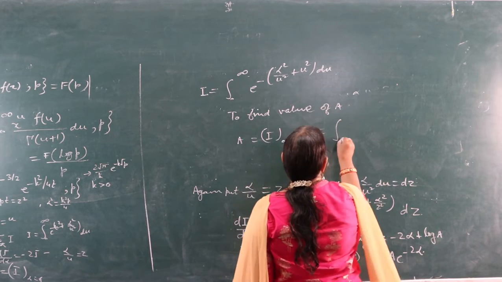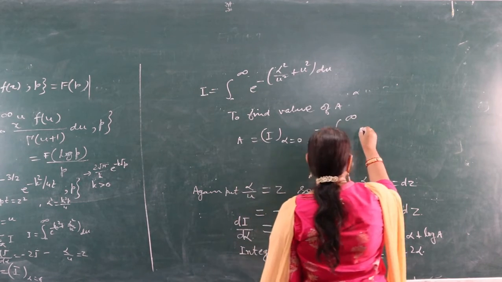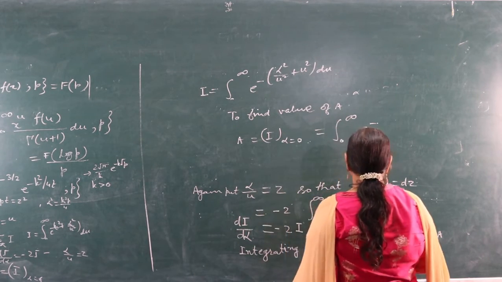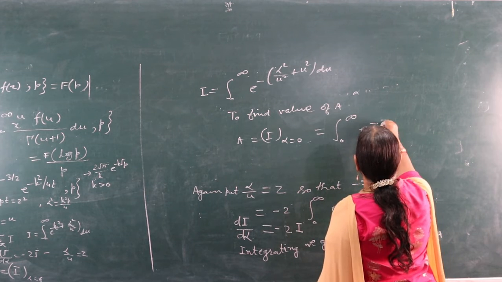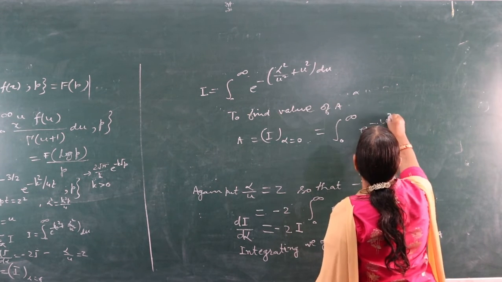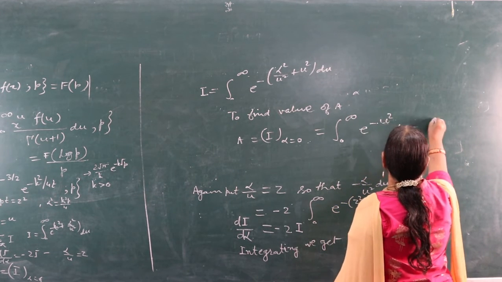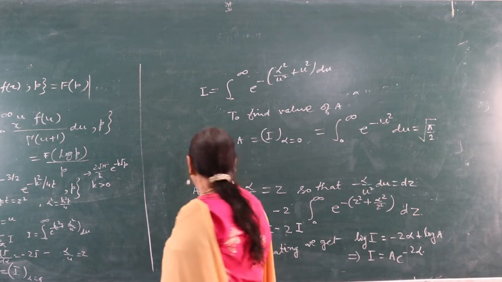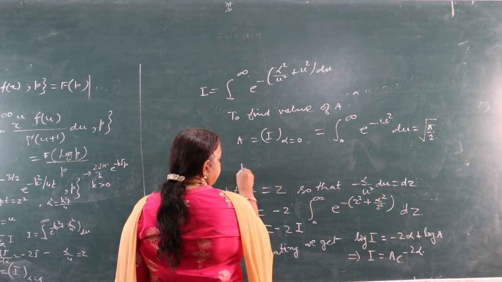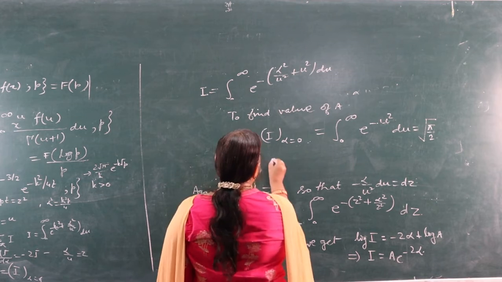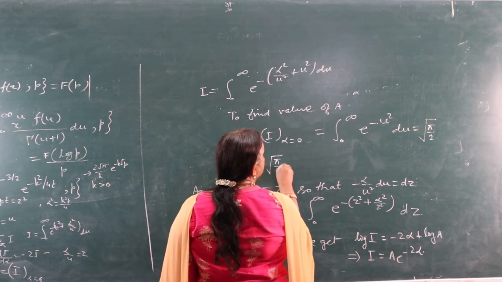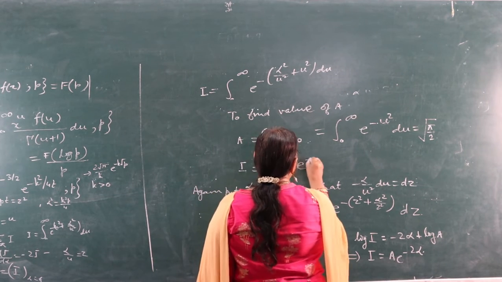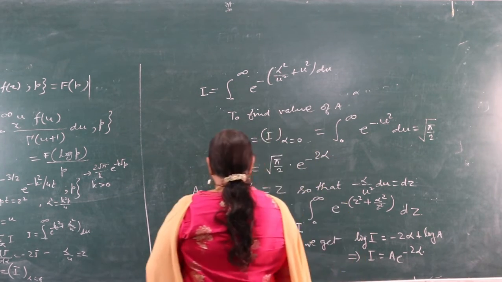So this is equal to the integral from 0 to infinity of e raised to power minus u square du, and this is equal to under root pi by 2. So I is equal to root pi by 2 e raised to power minus 2 alpha.